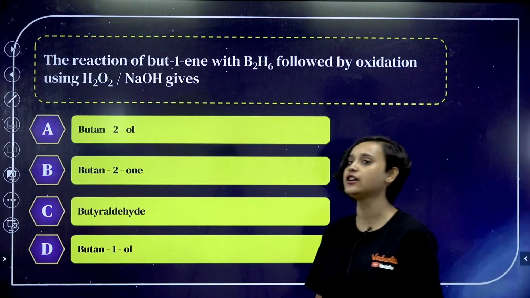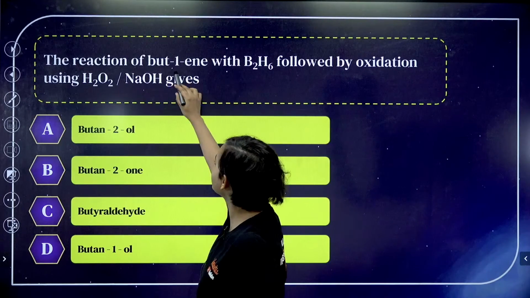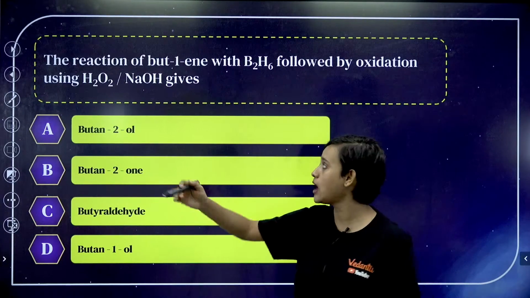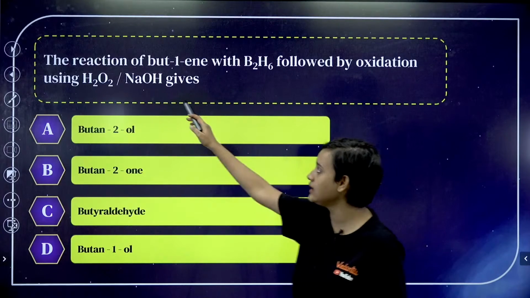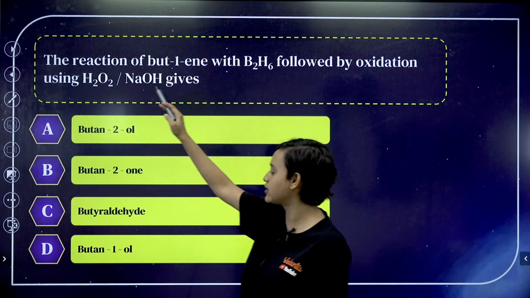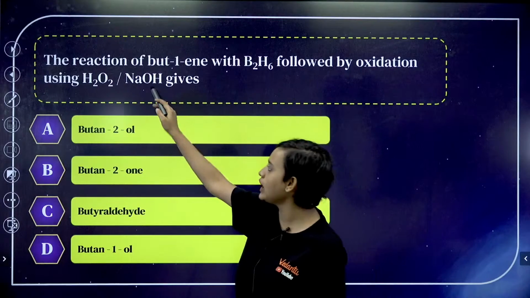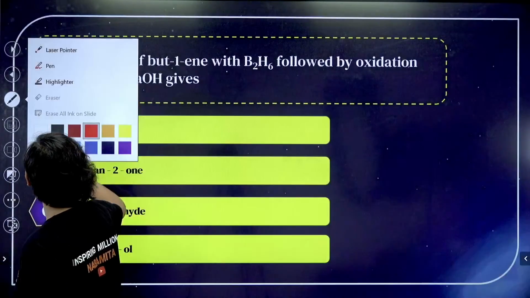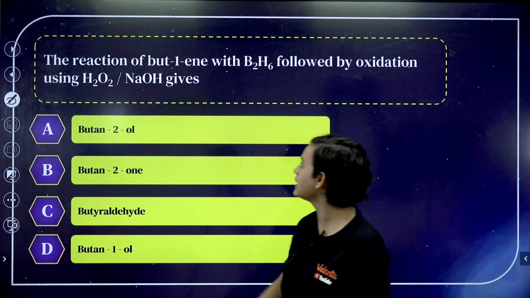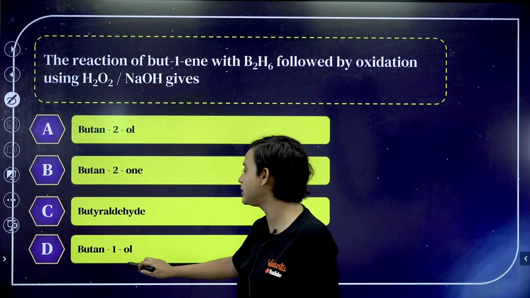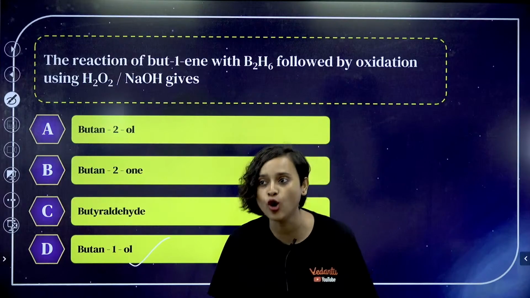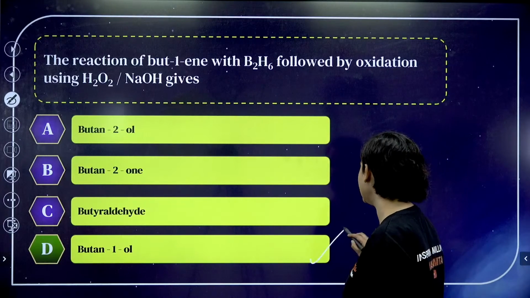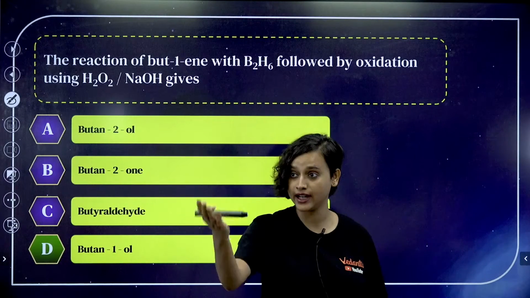B2H6 will obviously first reduce the double bond, right? It will reduce the alkene to alkane. Isn't it? And then what will happen? H2O2, that is hydrogen peroxide, and sodium hydroxide together. Don't you think that OH will be added to it? Yes. What will happen is OH will be added to it, right? Yes, that means that it will not remain as but-1-ene, but it will become but-1-ol. Very good. Absolutely right. Yes, it is option D that is correct, right? Option D that is correct. Very good. I'm super proud of you.